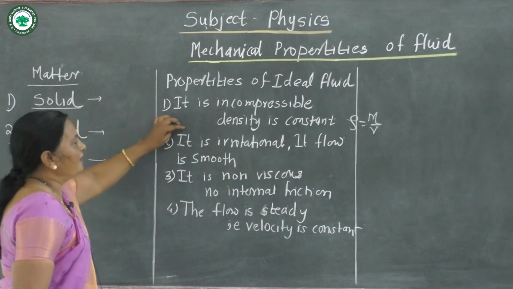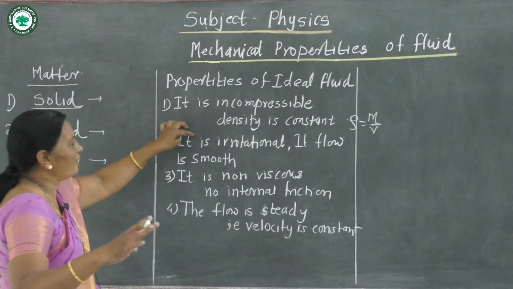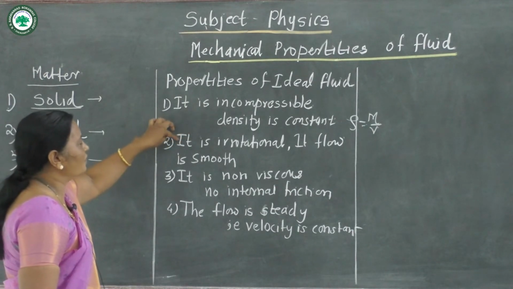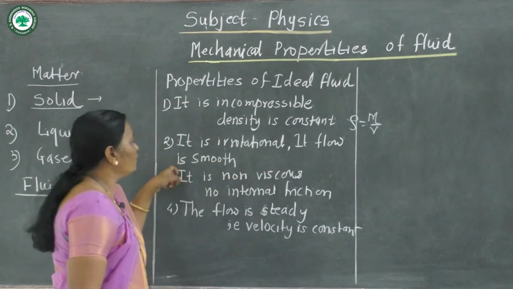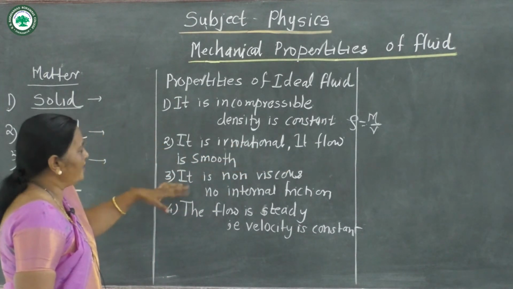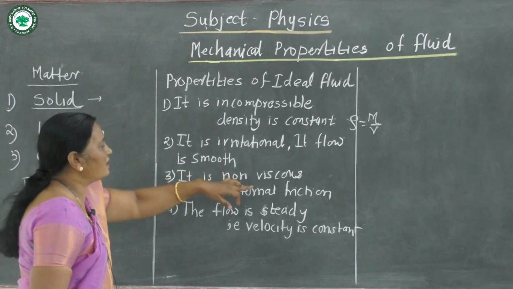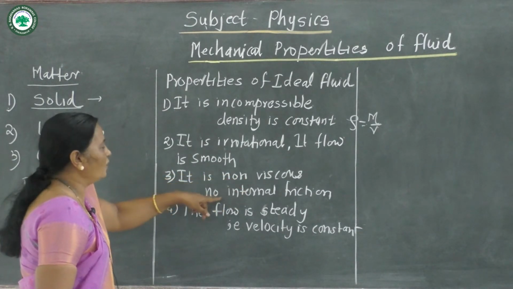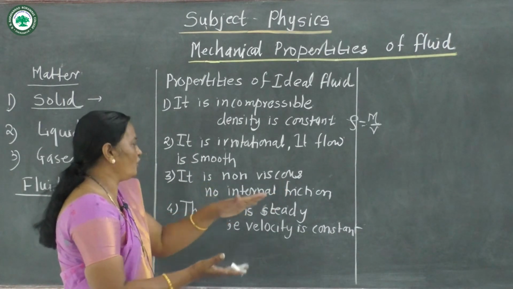Next property, it is irrotational, that is, it cannot rotate, and the flow is smooth. Next property, it is non-viscous, meaning there is no internal friction between the two layers of the liquid.